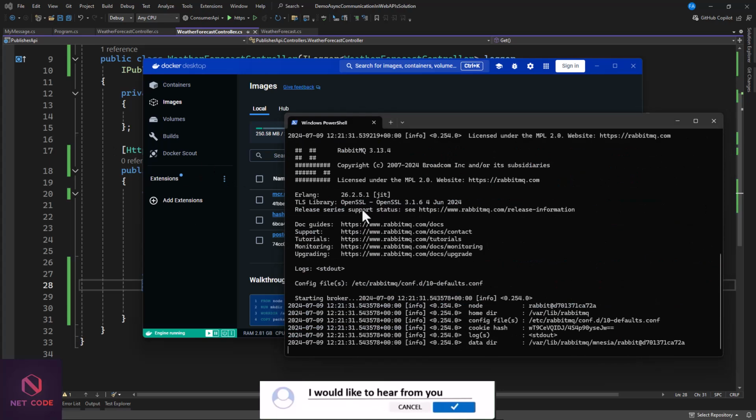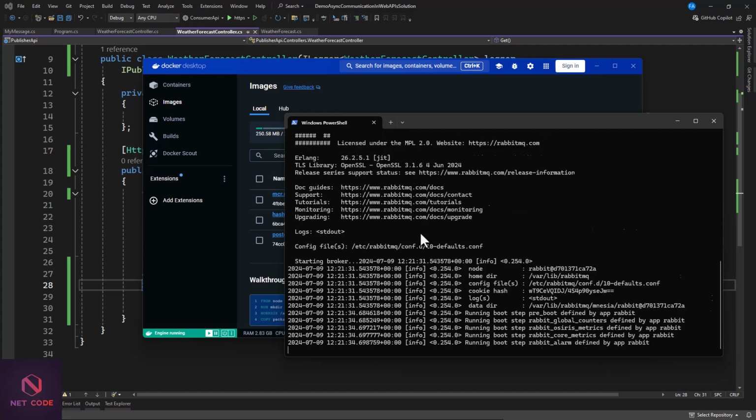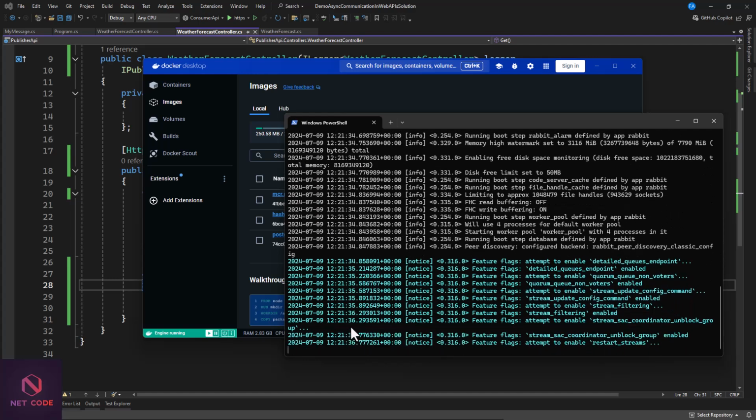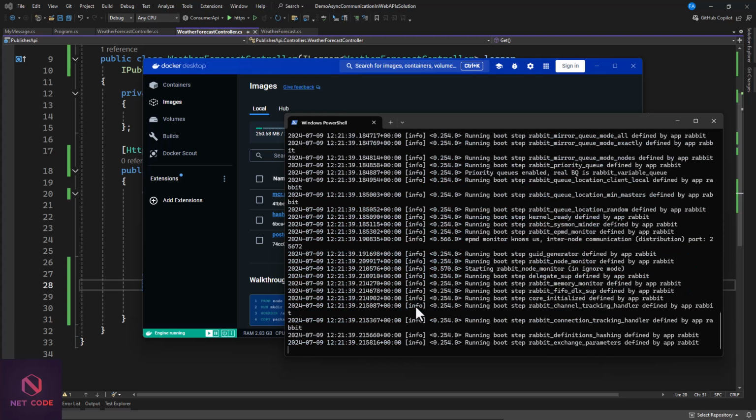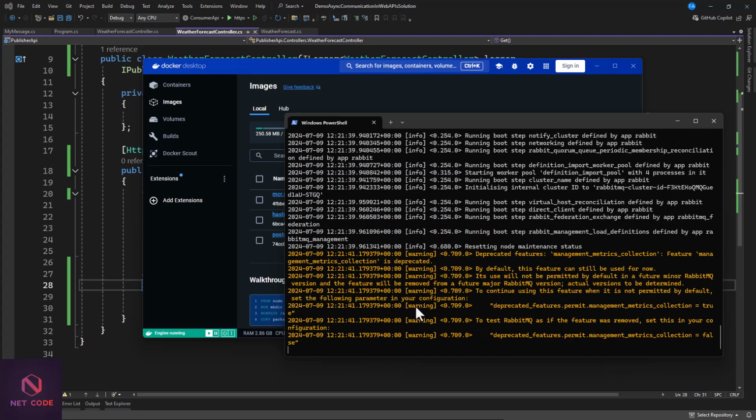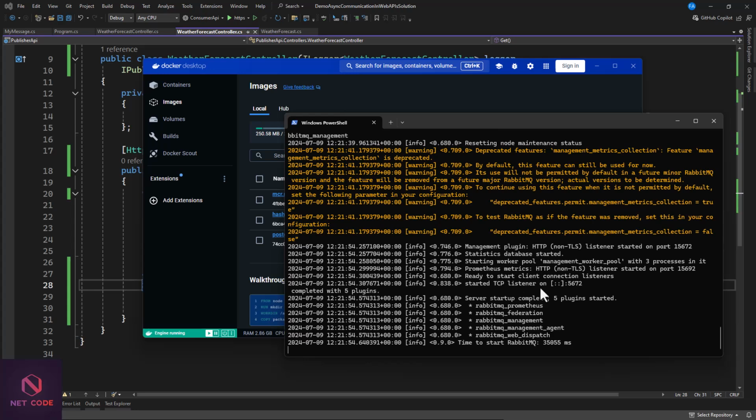Yes, so you can see that this is running. We have our process, we have this log, and we are seeing everything. So let's wait patiently for this. Yeah, so when you have a look here, you can see that we have this HTTP, that's the management plugin, and its listener started on port 15672. So that is the second port that we specified. So we can navigate to this and have a look from the UI. So we can grab this.